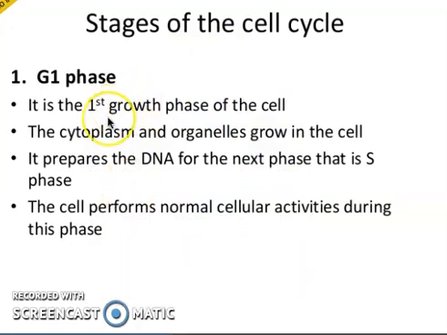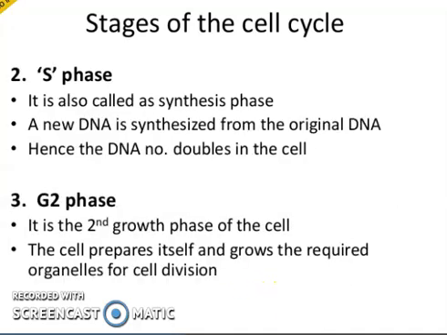First of all, the G1 phase, as we have just stated, is a type of interphase. Interphase is the stage between two cell divisions, or you can say the stage which is before real cell division occurs. So this is called the preparatory phase, in which the cell is prepared for cell division. So G1 phase is the first growth phase of the cell. The cytoplasm and organelles grow in the cell, and it prepares the DNA for the next phase, that is S phase. The cell performs normal cellular activities during this phase.